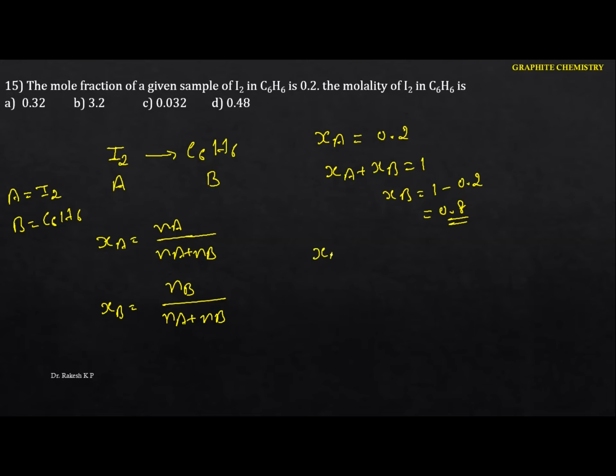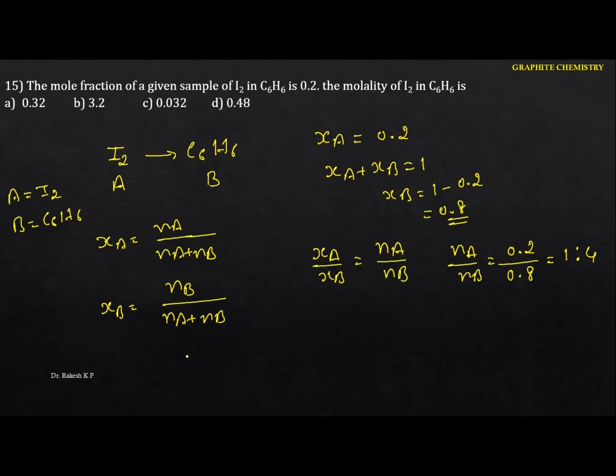If you calculate x of A divided by x of B, finally we get n of A divided by n of B. Now, what is x of A? We got 0.2, and x of B is 0.8. Hence it is in the ratio 1:4. That is 1 mole of A and 4 moles of B. But here what we have to calculate is the molality.